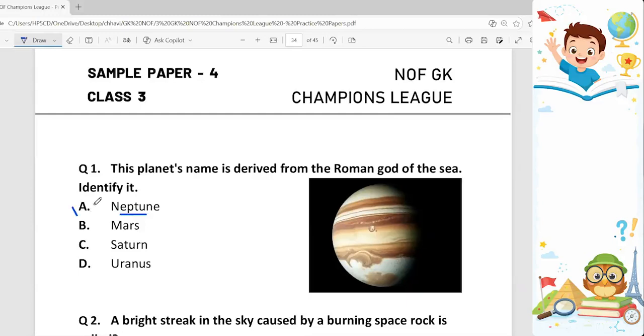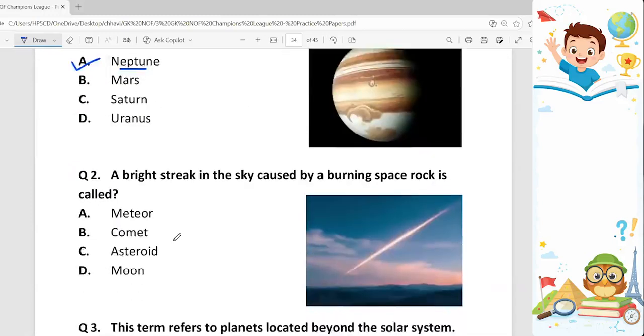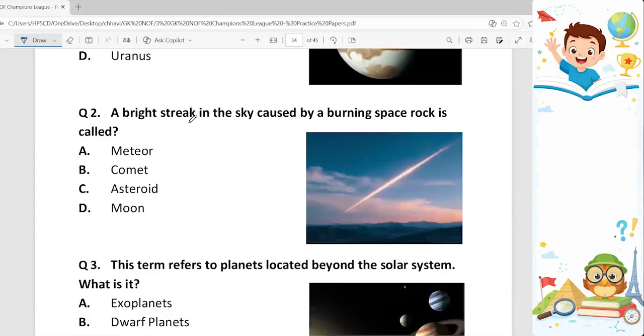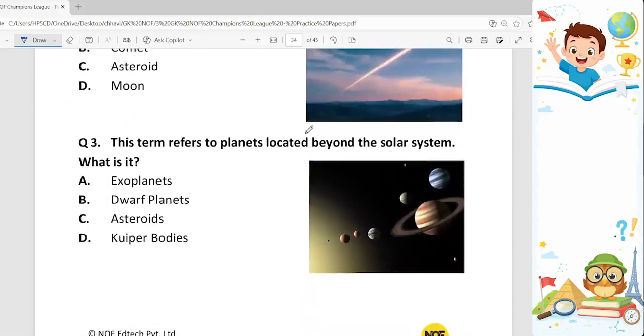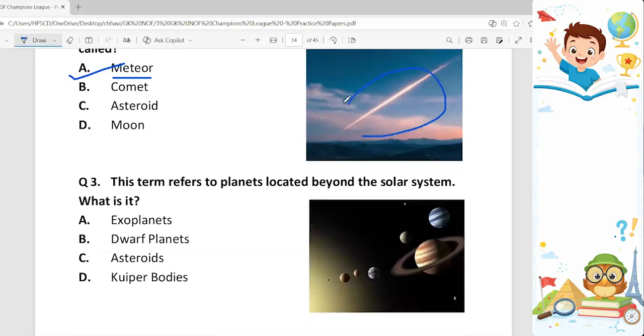Option A. Question number 2. A bright streak in the sky caused by a burning space rock is called a meteor. Option A. Actually, it burns up as it enters Earth's atmosphere. That's why it is called meteor. And it gives it a striking effect like this.